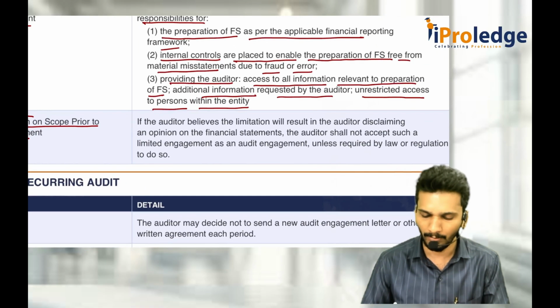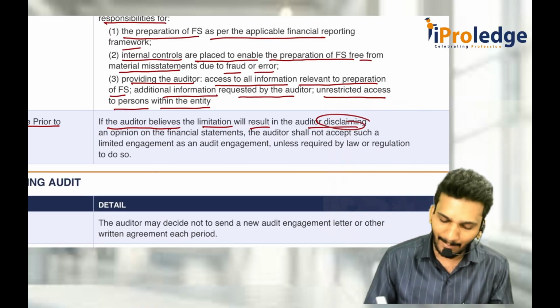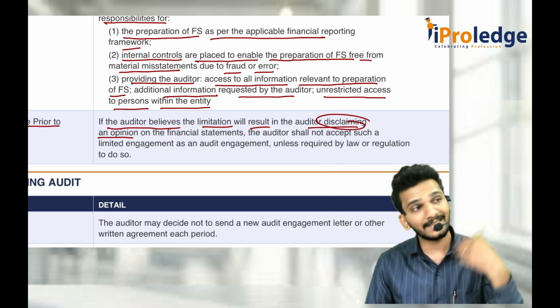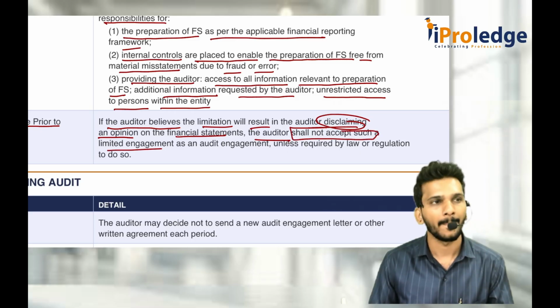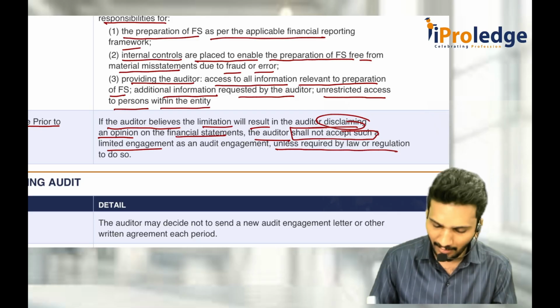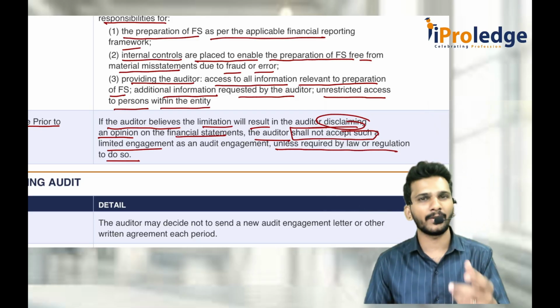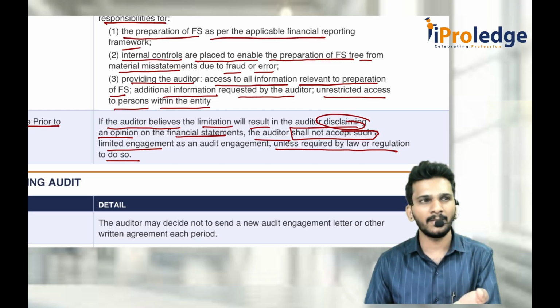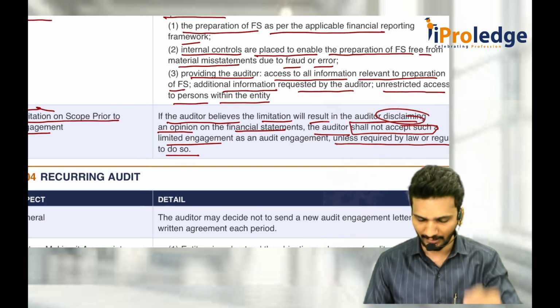In that case, what do you have to do? If the auditor believes that the limitations will result in the auditor disclaiming an opinion, that means not qualification, not adverse, but disclaiming an opinion on the financial statements, then the auditor shall not accept such an engagement, unless required by law or regulation. Generally, you should not accept it if there is a limitation prior to acceptance of the audit. But if there is any limitation after acceptance of the engagement, we will discuss that in SA 210. Here it is only there at the end.